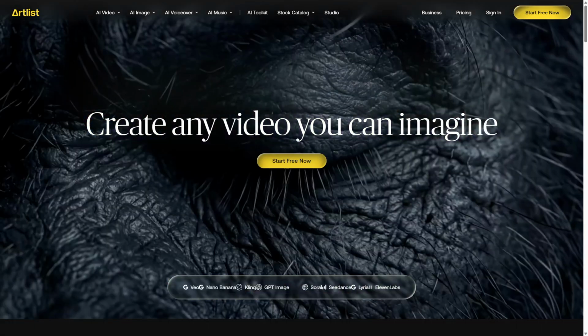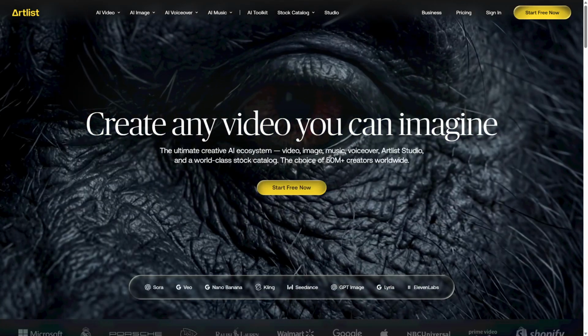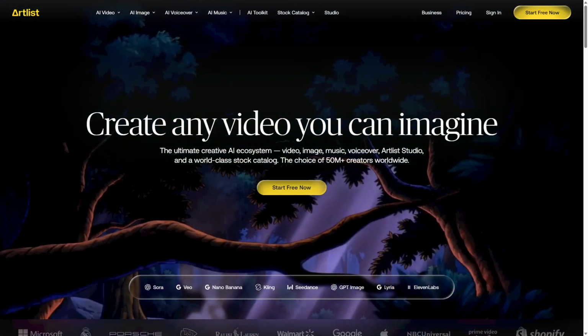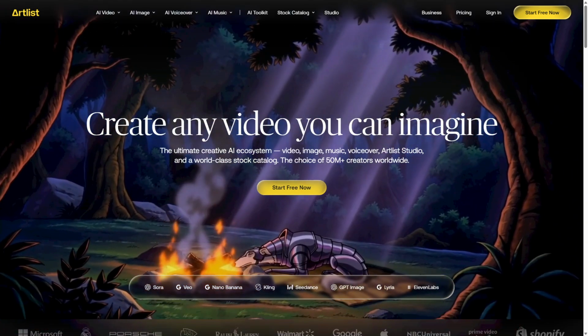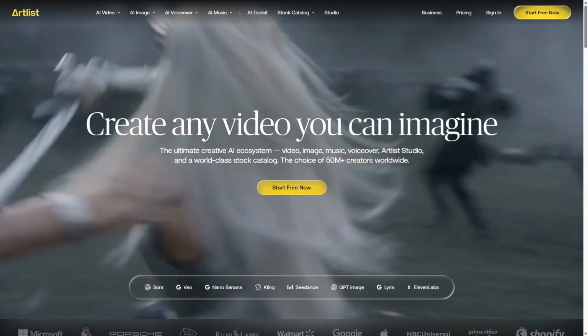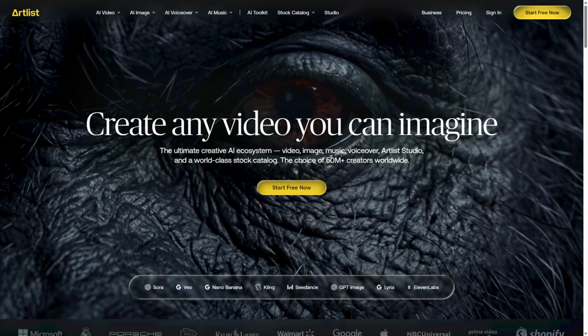Artlist versus Kling AI video generator. Choosing the right AI video generator can transform your content creation process without wasting time or resources. Both Artlist and Kling offer powerful tools, but which one fits your needs best?